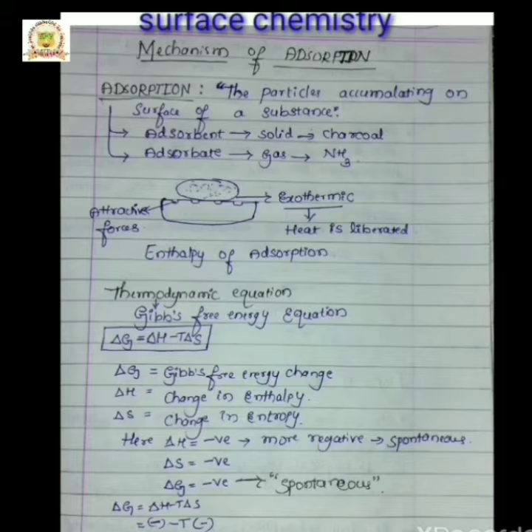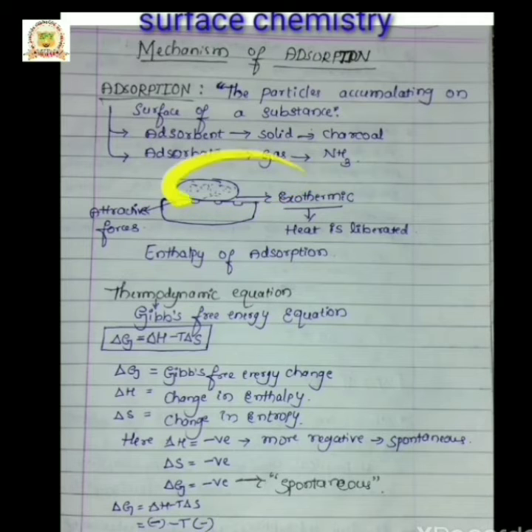Inside the adsorbent, all the forces acting between the particles are mutually balanced. But on the surface, particles are not surrounded by atoms or molecules of their kind as in the bulk. At the surface, attractive forces are present. Due to these unbalanced attractive forces, gas molecules are adsorbed on the surface of the adsorbent.